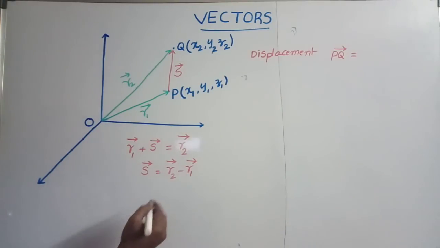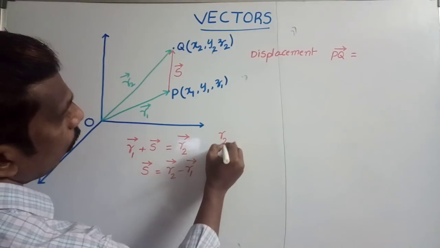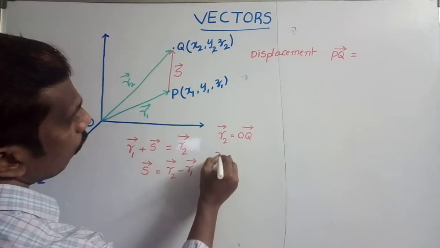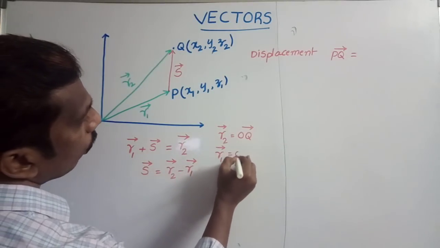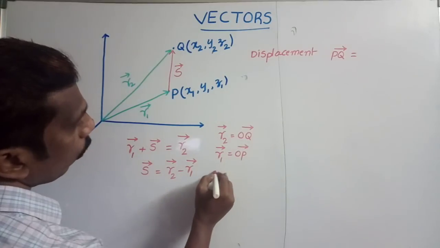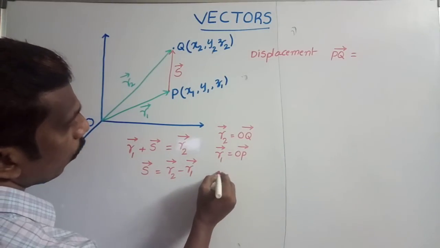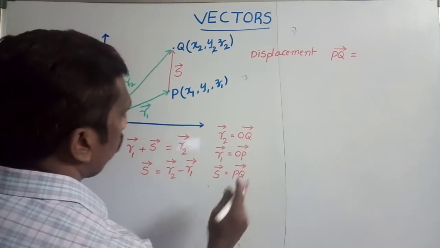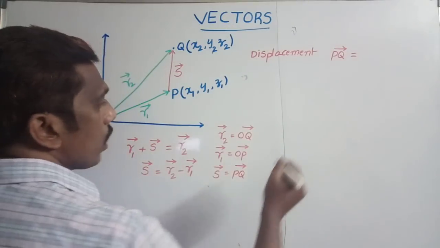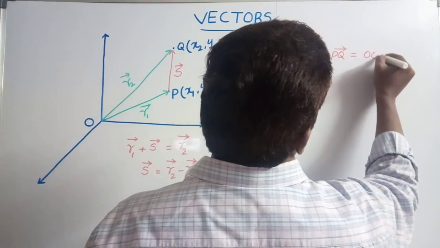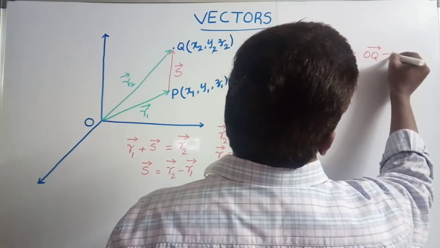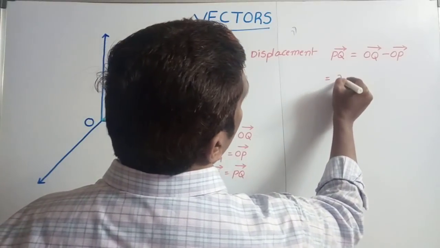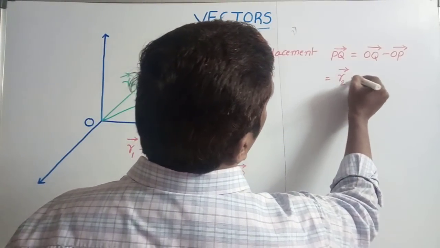Here r2 bar is equal to OQ bar, and r1 bar is equal to OP bar. PQ bar is equal to s bar. These are the position vectors. So s bar is equal to PQ bar, and from this we can write PQ bar is equal to OQ bar minus OP bar, which is r2 bar minus r1 bar.